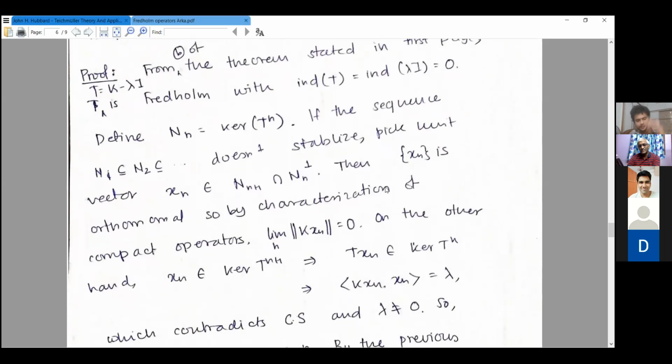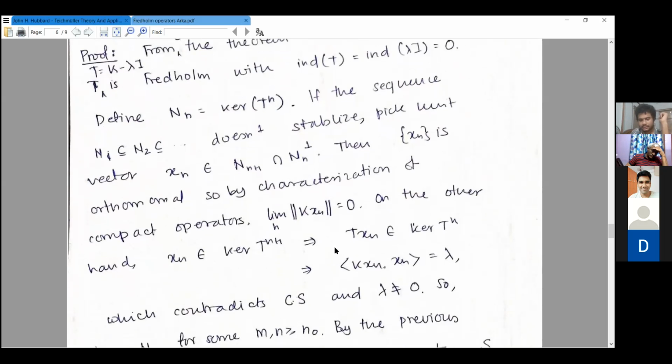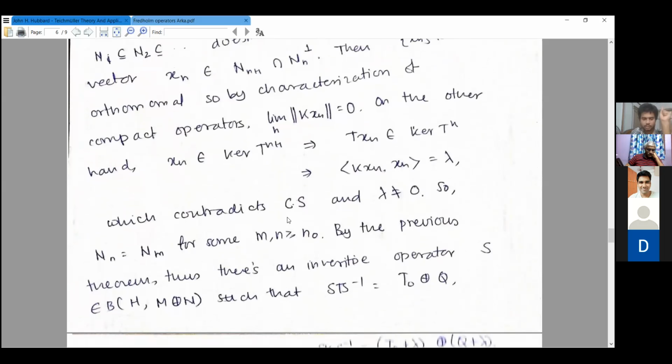On the other hand, if xn is in the kernel of T to the n plus 1, then T of xn is in the kernel of T to the n. So the inner product of K xn with xn is equal to lambda. This is a contradiction, because if we apply Cauchy-Schwarz, then the norm of this is less than or equal to the norm of K xn times the norm of xn, but the norm of xn is equal to 1 and the norm of K xn goes to 0. So that will show that lambda goes to 0, which is impossible. So this is not possible, and these kernels eventually stabilize.